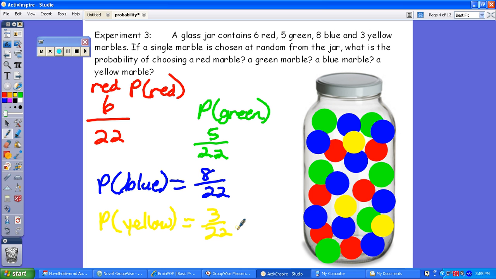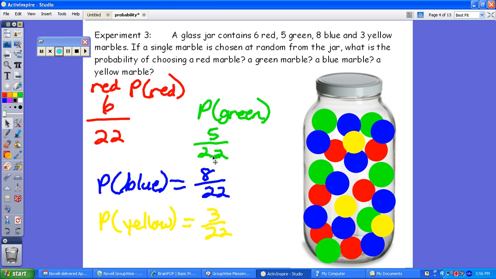Now, on the ones that are even, such as the red and the blue, you can reduce those down, but again, it's not a deal breaker. But if you notice what I did, I took how many choices there were for that particular color, and they told you in the problem. And then to come up with the denominator, how many total possible outcomes are there? All I did was add all the numbers up. And so that's what we're going to be doing.